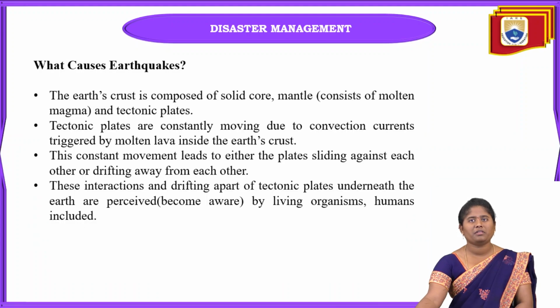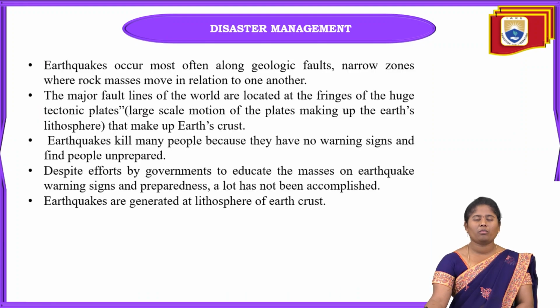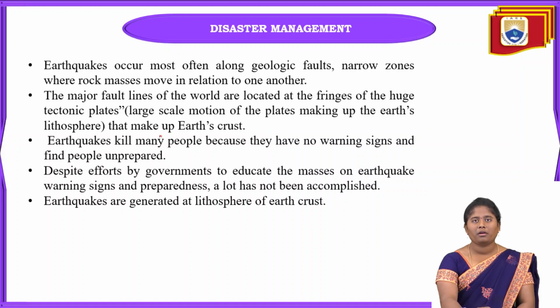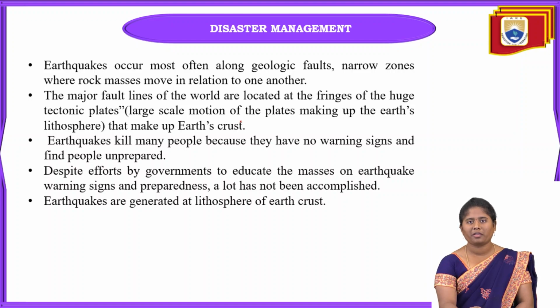When at the epicenter, automatically from that center point the earthquakes are going to happen, and there will be a line of interaction between the Earth's crust. There only these faults will be. These fault lines of the world are located at the fringes of the huge tectonic plates. And what is meant by tectonic plates is the large-scale motion of the plates making up the Earth's lithosphere. These faults are nothing but on the lithosphere surface, the Earth's crust will be called faults. There only faults are going to form.